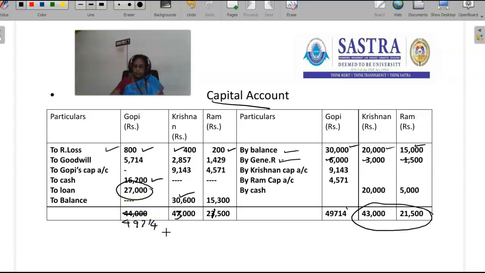From 49,714, if we deduct 800, 5,714 and 16,200, the balance amount should be transferred to the loan account. Here the total is 43,000. Here the total is 21,500. So the balance amount is 15,300. This is the style to prepare a capital account.